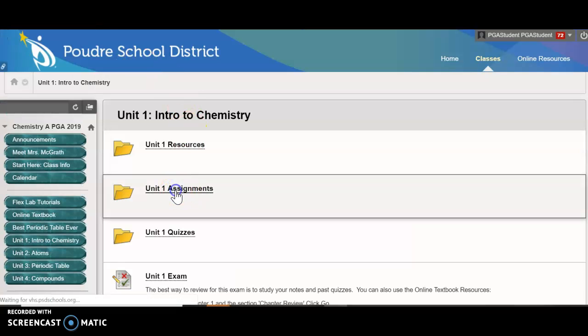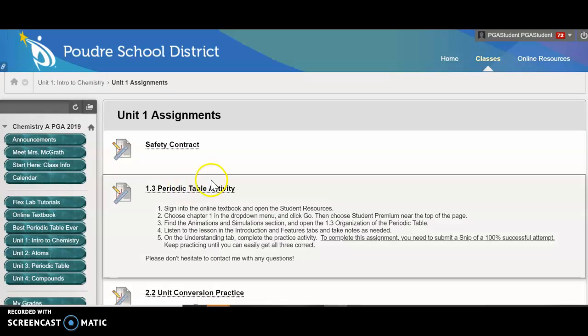The assignment section is where you'll actually turn things in. And the periodic table activity was one that was on our calendar. So here's your instructions. Sometimes it'll link out to another document. Sometimes it'll send you to do an activity and take a picture of your score. No matter what it is, you still have to turn something in, right? So in this particular section, you're doing some practice and then you're turning in a picture of your successful work.